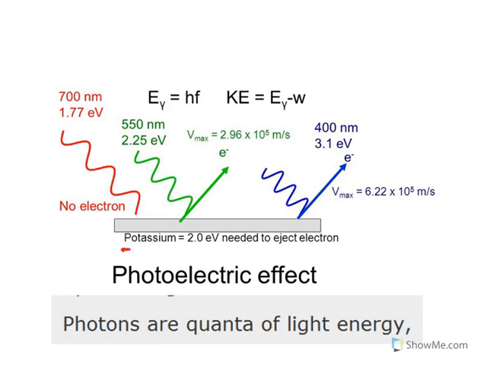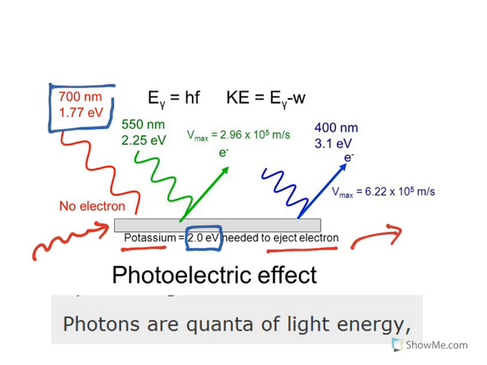Now see, when radiation hits this potassium metal with sufficient energy, an electron can be ejected out. That is ionization, and to get that, it needs 2 electron volts of energy. Now imagine a 700 nanometer wave, which has 1.77 electron volts of energy, hits this metal: no electron comes out. Whereas the one with 550 nanometers has sufficient energy, in fact more than the 2 electron volts needed. It has 2.25 electron volts of energy.